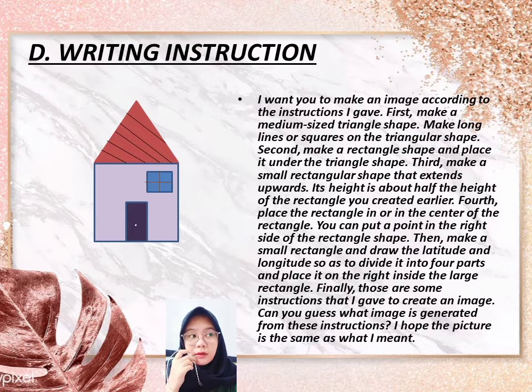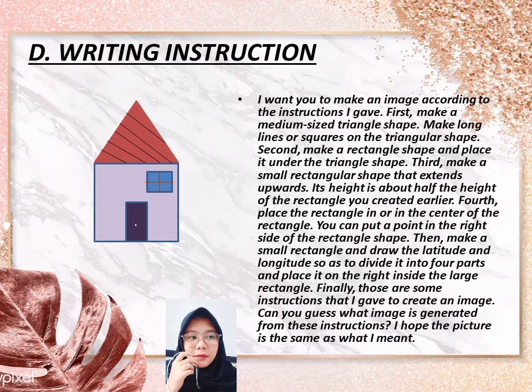I have written one instruction paragraph without mentioning the name of the thing, and this is my paragraph. I want you to make an image according to the instructions I gave. First, make a medium-sized triangle shape. Make long lines or squares on the triangular shape. Second, make a rectangle shape and place it under the triangle shape. Third, make a small rectangular shape that extends upwards. Its height is about half the height of the rectangle you created earlier.